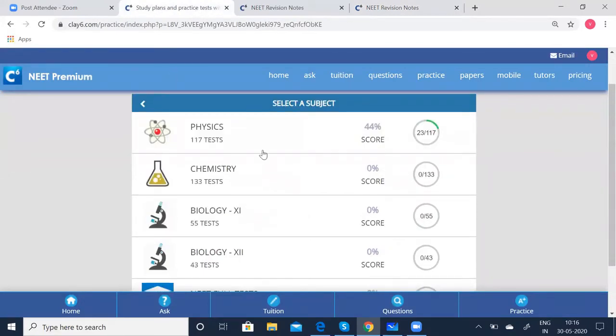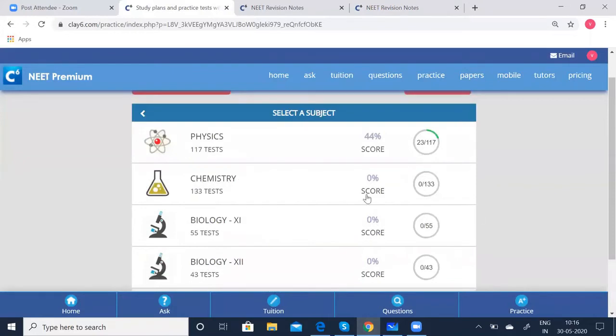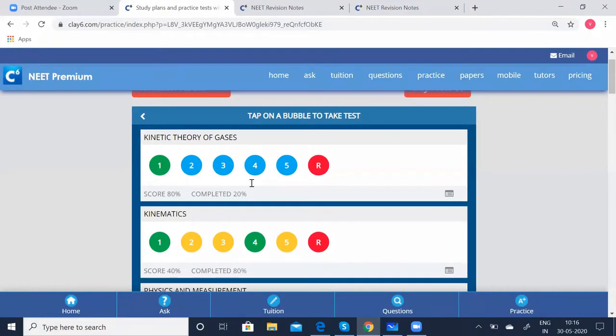Now we have the subject-wise test. For physics, chemistry, and biology, we have the NEET full tests also. Since we are taking the physics test, click on the physics test. You have various colors here. The blue bubble stands for a test which you have not taken. You can take this test, which you have not done. Green says you have already done this test. Yellow says it's an incomplete test and red is a random test.